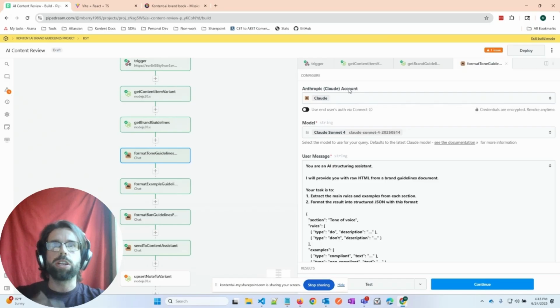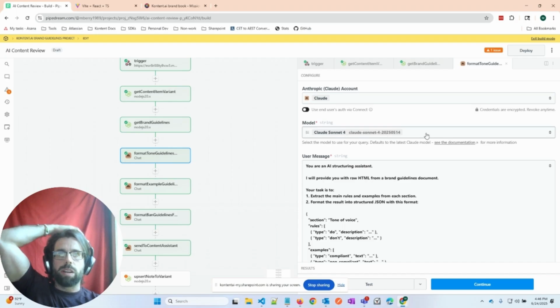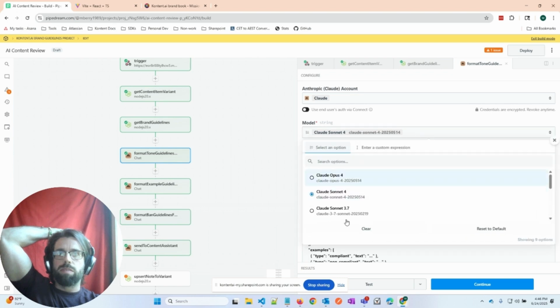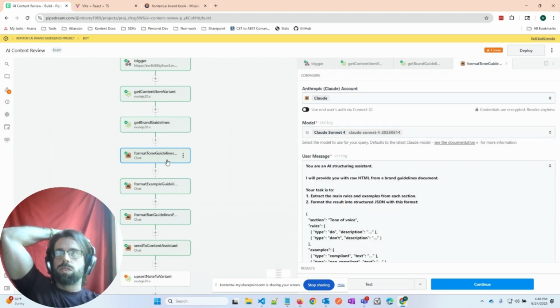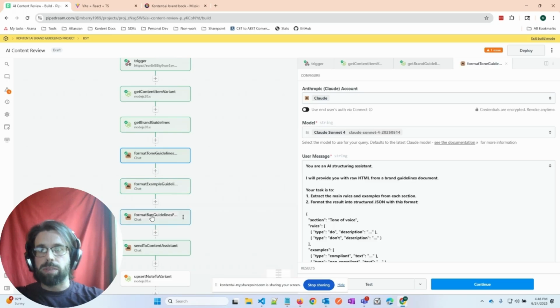And Pipedream is pretty great because it has some pre-made options to add AI steps. It supports right now OpenAI, ChatGPT as some relatively pre-made steps. And also there's Claude with the various models, Sonnet 4, Opus, and a different array of models that you can select from. So we have the brand guidelines. We've chunked it out into tone, examples, so proper compliant examples, and banned phrases. I've split those out into different requests to Claude Sonnet 4.